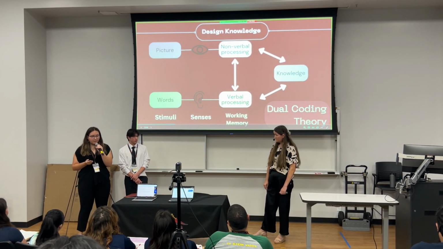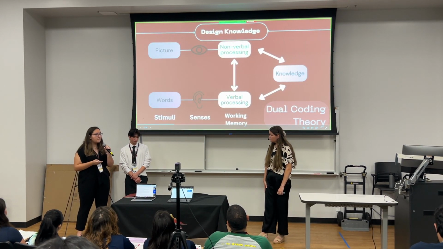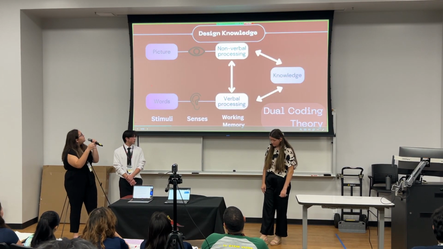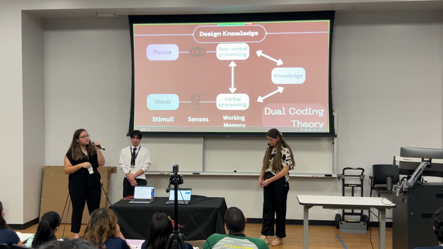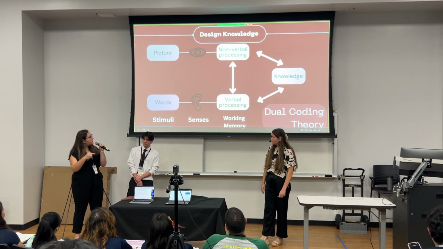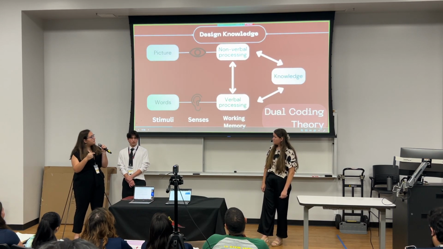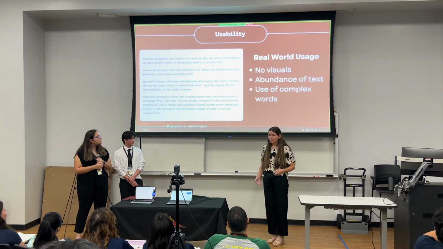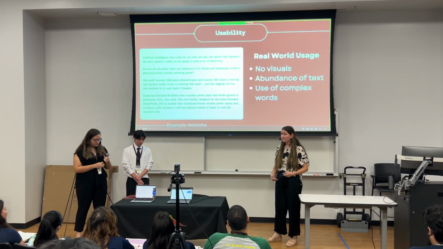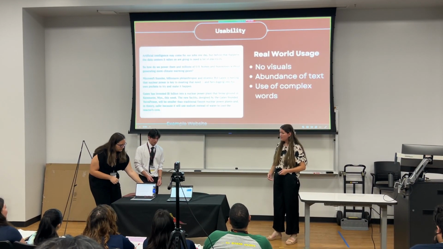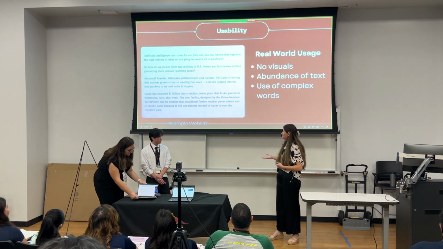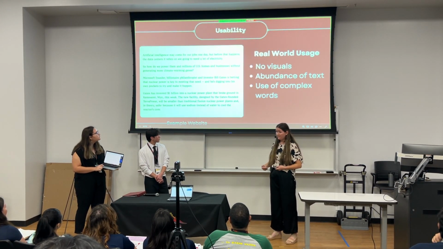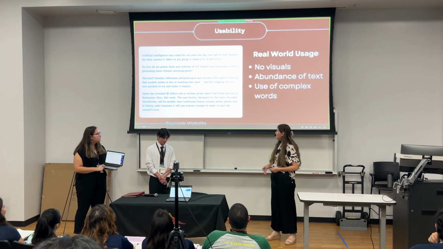Our product, Text Division, is directly based off the ideas proposed in dual coding theory. The theory states that people need both pictures and words to transfer information from their working memory to long-term memory as knowledge. Here's an example of a website that is not suited for the dual coding process, but is an excellent candidate for our extension, Text Division. This website that we found about climate change has lots of complex words and not very many visuals,